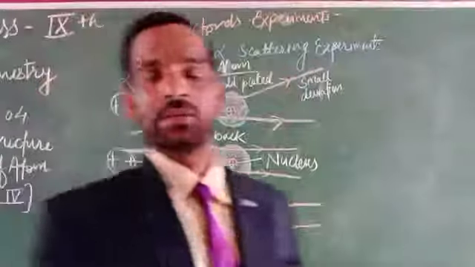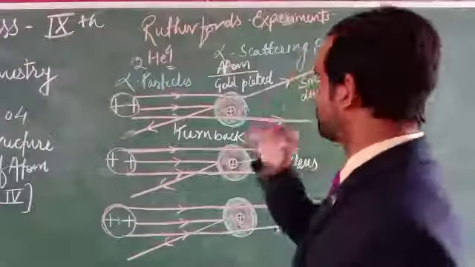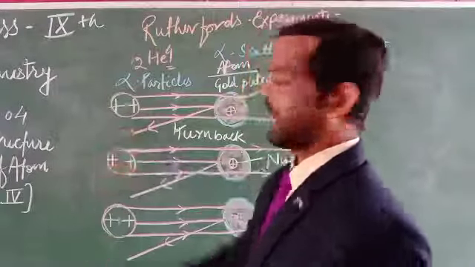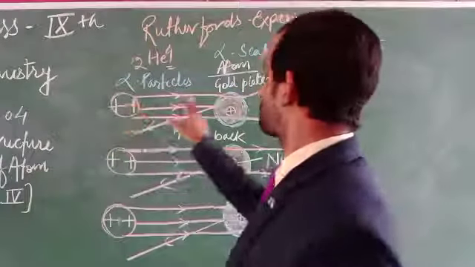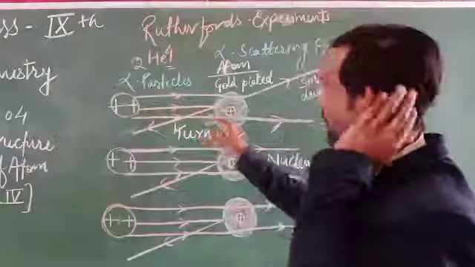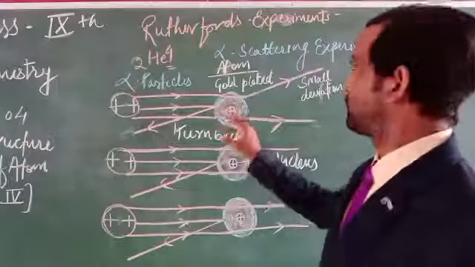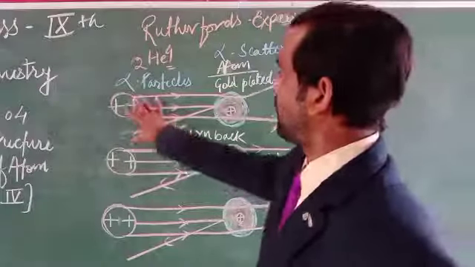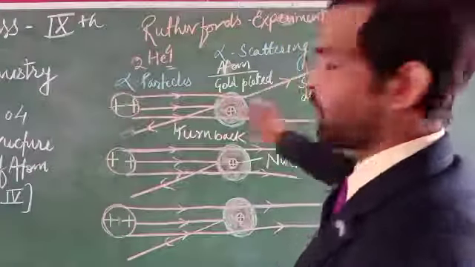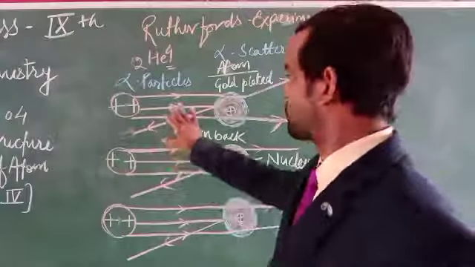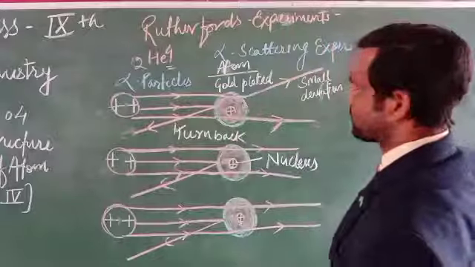They move straight forward. So when alpha particles strike the gold plated foil, what will happen then? Most of the alpha particles move forward without any deviation. There is no deflection. So most of the rays move straight.